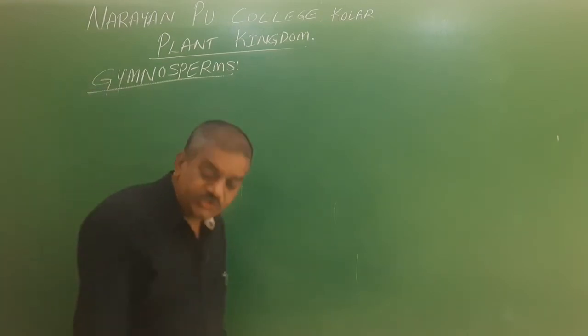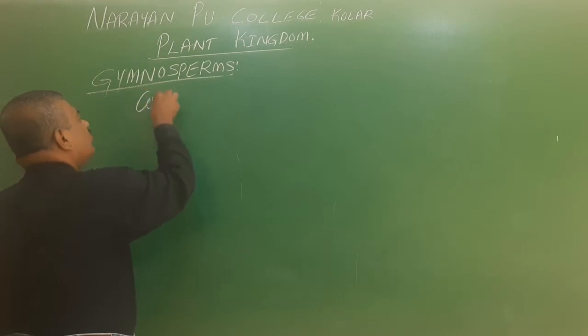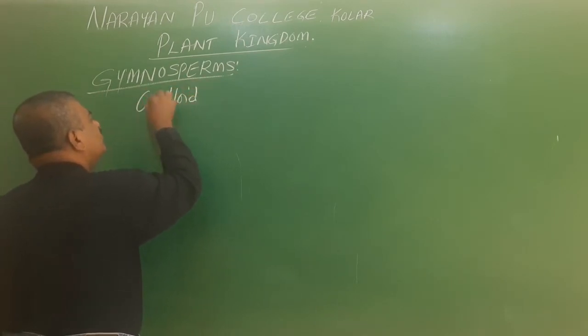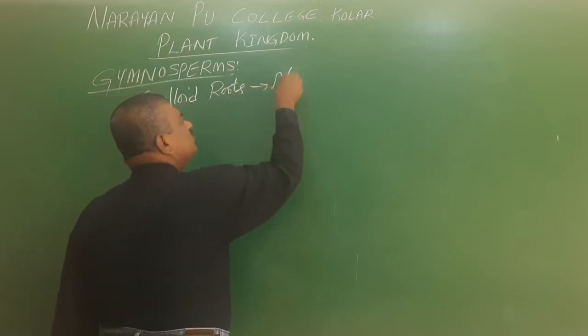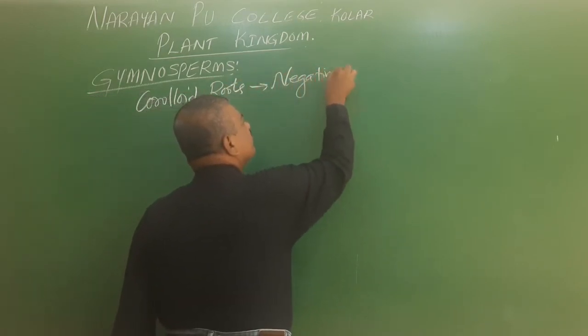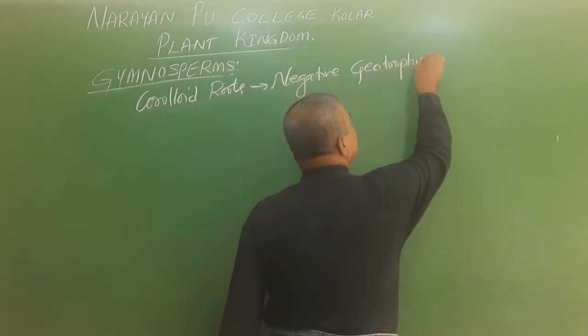The coralloid roots are always negatively geotropic.